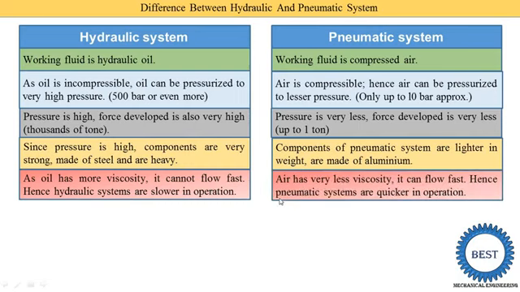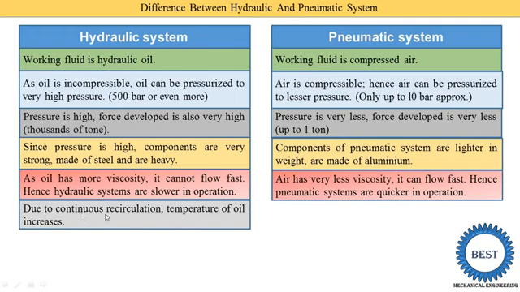We also know that the velocity of air is higher because its viscosity is low. Air has very little viscosity, so it can flow fast. Hence pneumatic systems are quicker in operation. Suppose we require quick operations, then we need to use pneumatic systems. Suppose we require slow speed and a heavy load, then we need to use the hydraulic system.